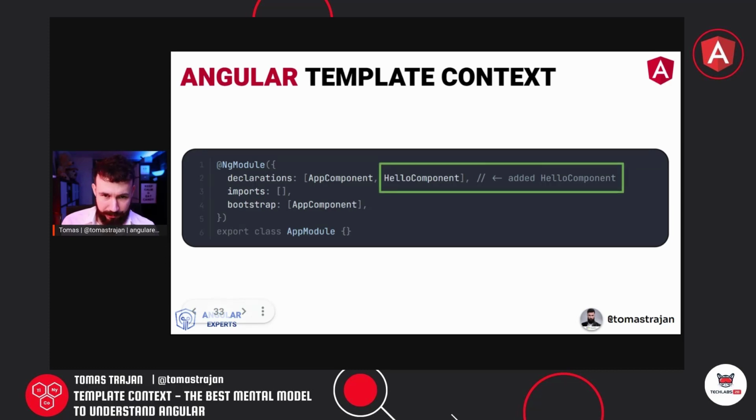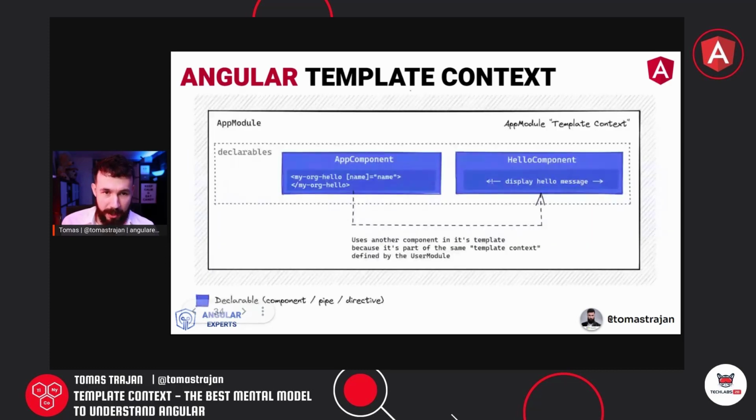That would lead to a situation where we have one module, and we already learned that the module defines a template context, and it will have two declarables, the application component, which tries to use this other component in its template, and it can do it because now it is part of the same context, so it can reference it, and this component will then render, and our application will compile.